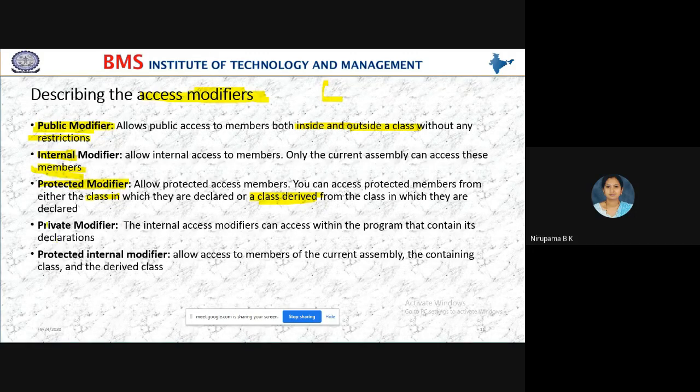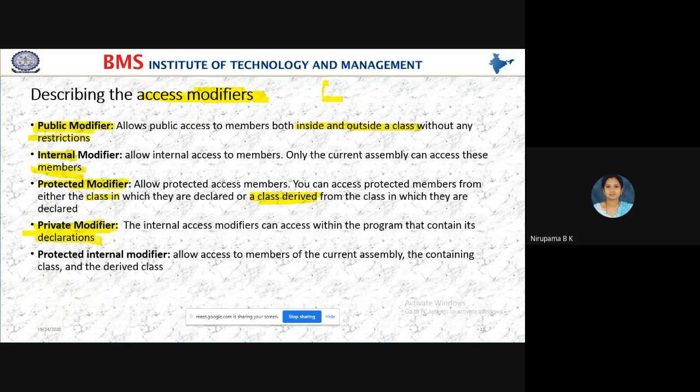Next, private modifier. The private modifier is similar to the internal modifier. The scope of the private modifier is within the class only, the class in which we have declared it.